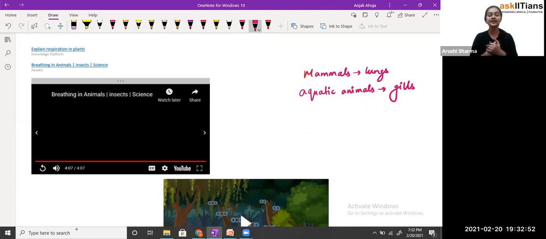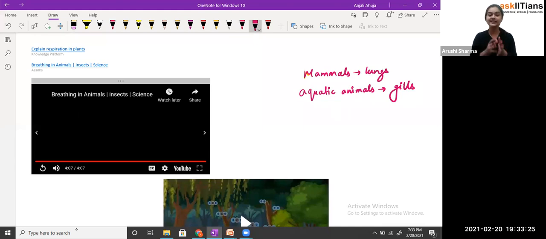So that's how, students, we have seen that human beings breathe, but the animals also breathe, and they are having some special organ depending upon the condition where they live. For example, if animals are living on the land, they are having lungs for the breathing purpose, like mammals, reptiles, and we have seen cats, dogs, all such animals. But if the animals are living under the water, that is the aquatic animals like fishes, they breathe through the gills, because gills have the ability to take oxygen which is dissolved in the water, whereas we human beings can't, because we don't have gills.